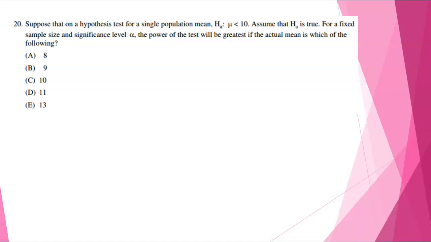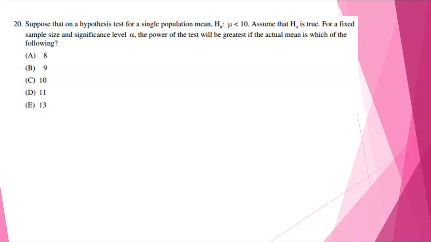So remember that when we are trying to solve for this, if the alternative is true, then we want to reject the null hypothesis, all right? So the value that makes this more true is going to give us a higher power of the test.